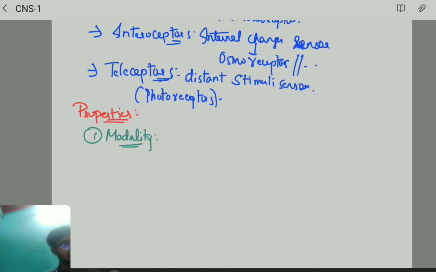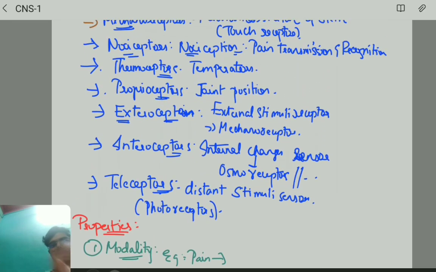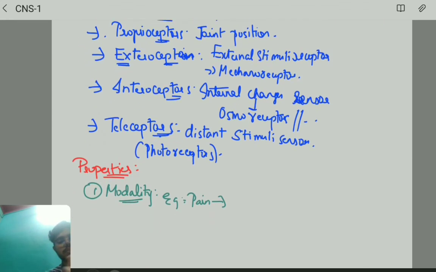What is this modality? For example, I am going to give pain. So pain is what receptor? It starts with N. That is nociceptors. Don't forget. So pain is nociceptors, right?